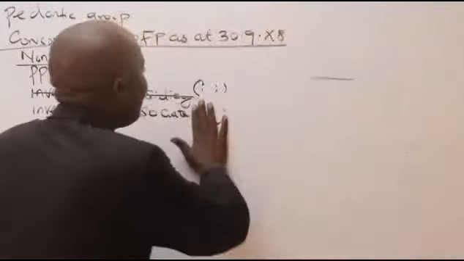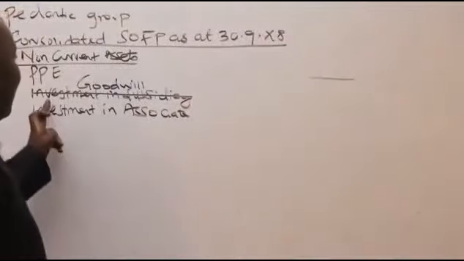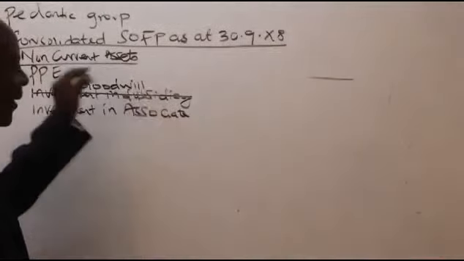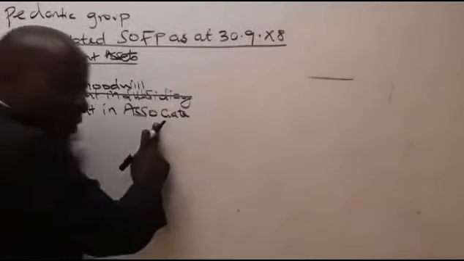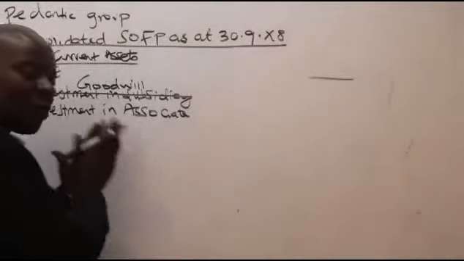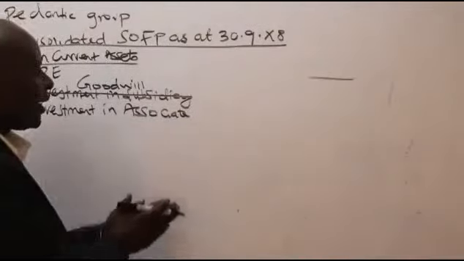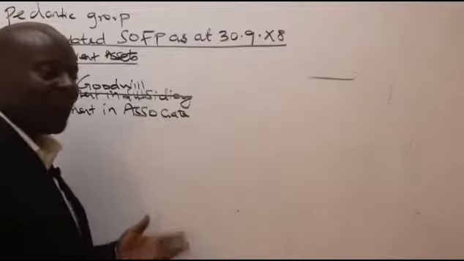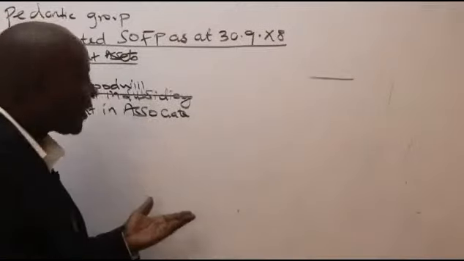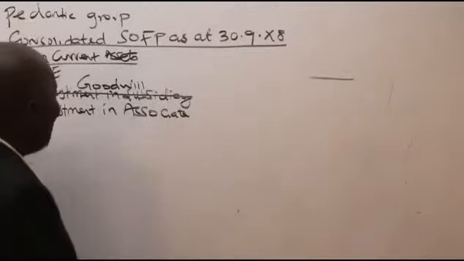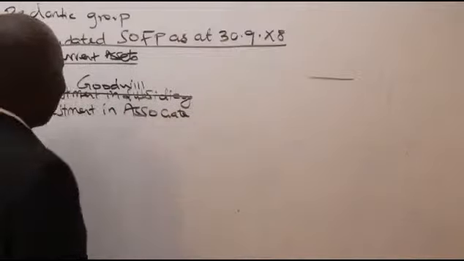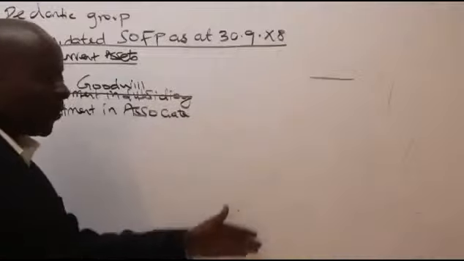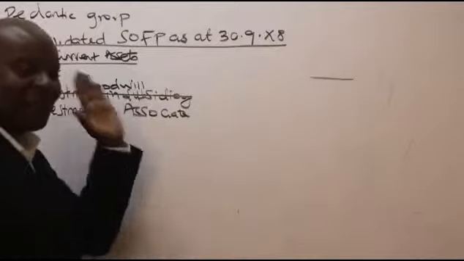So in this case, ladies and gentlemen, we are learning something very important here, that any investment in our subsidiaries shall always be replaced with what we call goodwill. This question does not have an associate. But when I teach group consolidation, I always keep on telling my students that I just have that line there. Let it be a tradition. It's like a chorus. When I go to my non-current assets, I'm looking at PPE, I'm looking at goodwill, which has to be there in non-current assets, and I'm looking at investments in associates, and of course, investments in joint ventures, etc. But these three must always be there.